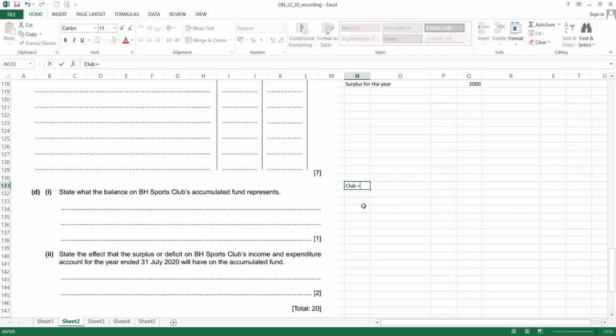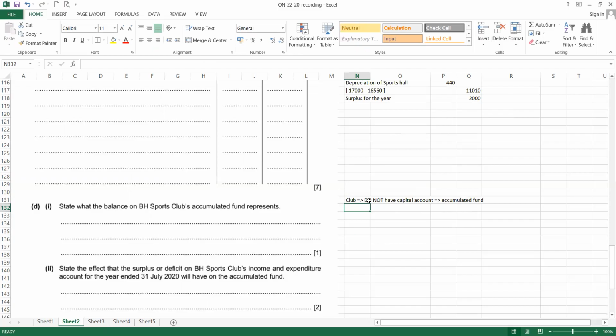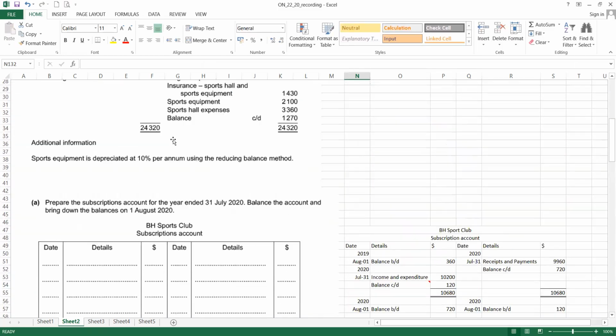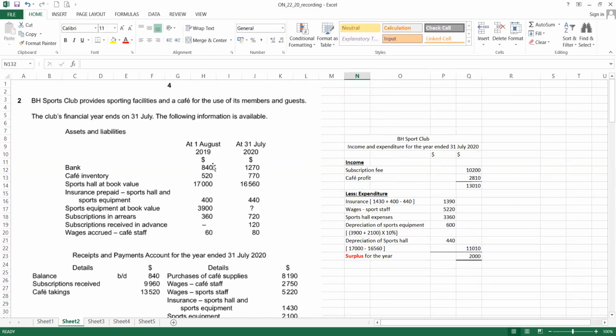Club do not have capital account. And this account represents change it to accumulated fund. So the question is asking, what is the accumulated fund? So we want to find accumulated fund for this club. We can take the opening asset minus the liability.